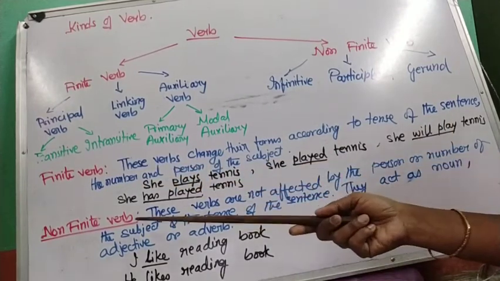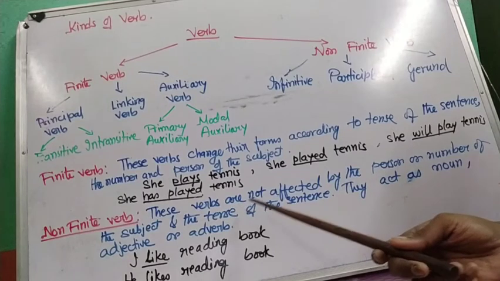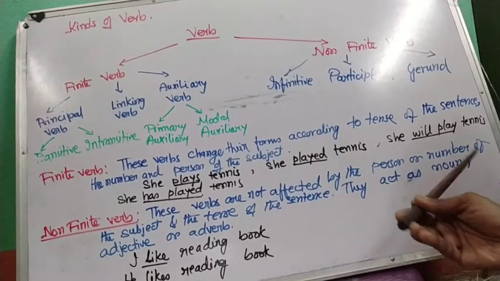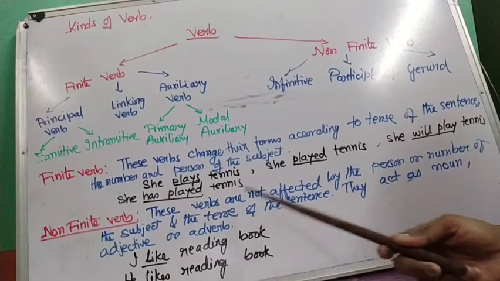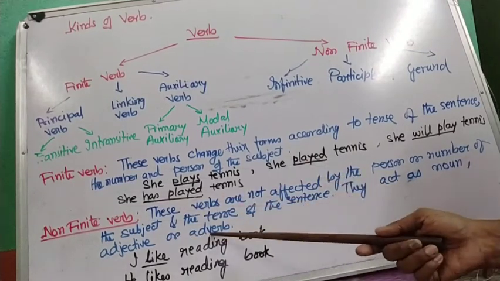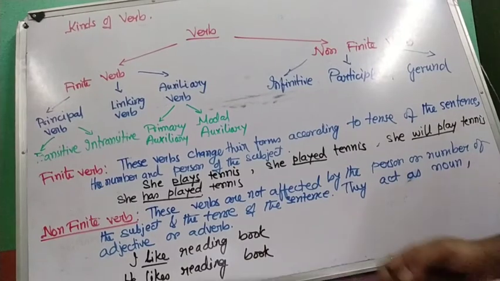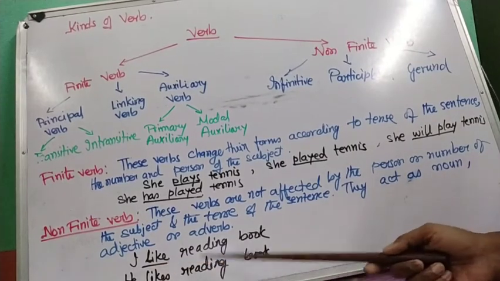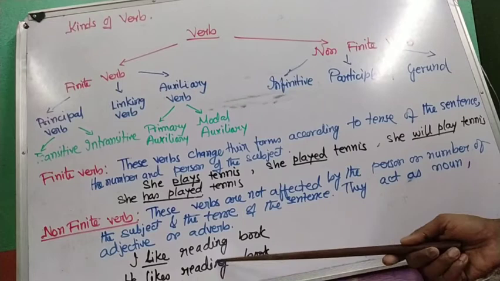And non-finite verbs are not at all affected by the person or number of the subject and the tense of the sentence. They act as noun, adjective or adverb. Now in these sentences, you see there are two verbs. I like reading books. He likes reading books.